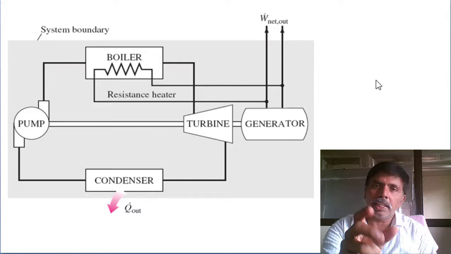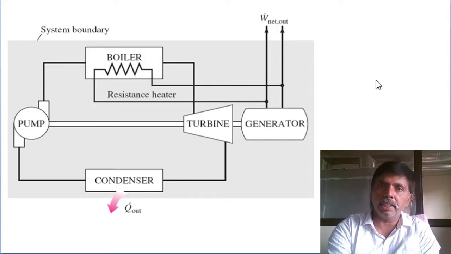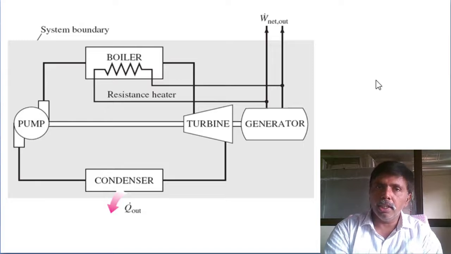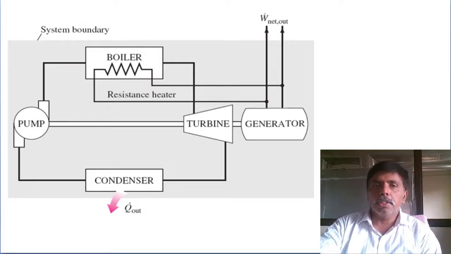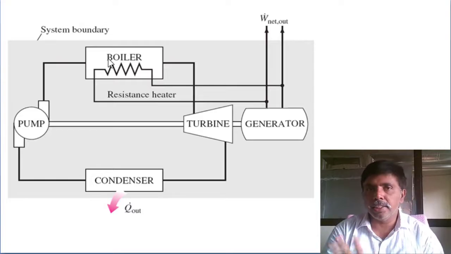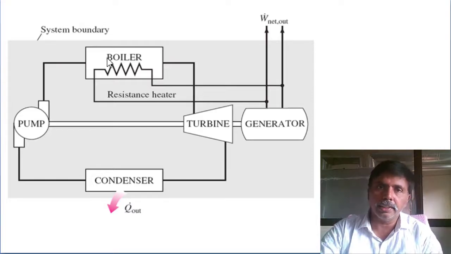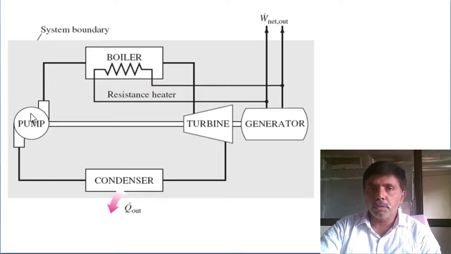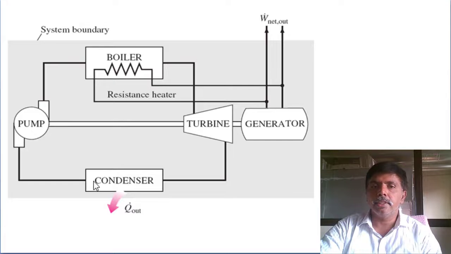We will see the construction of the engine, then we will get a clear idea of their assumptions and how it is violating the first law of thermodynamics. You can see they selected only the Rankine engine; other engines they did not select. The Rankine engine construction we know: pump, boiler, turbine, condenser.